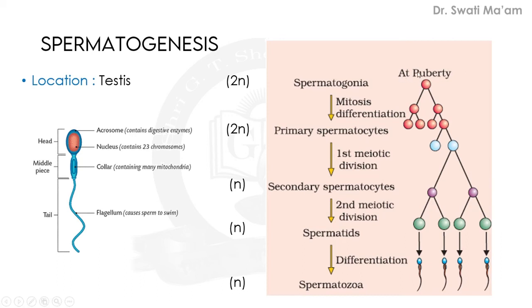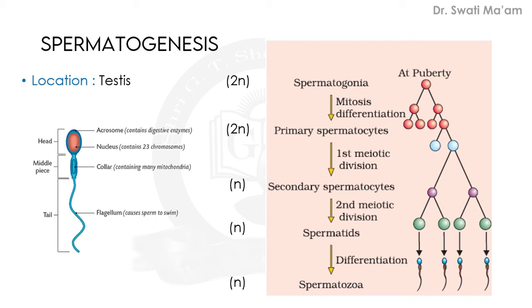After puberty only, this spermatogonium, by the process of mitosis, will give rise to, first of all, one cell produces two cells. Again, mitosis gives rise to 2 and 2. So total 4 cells, meaning they are increasing in number.